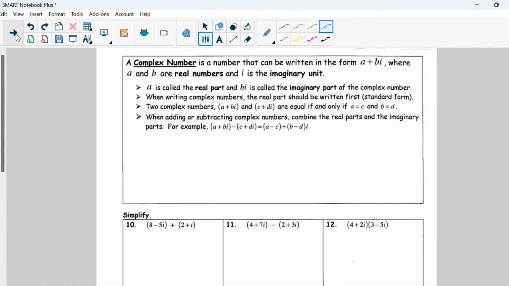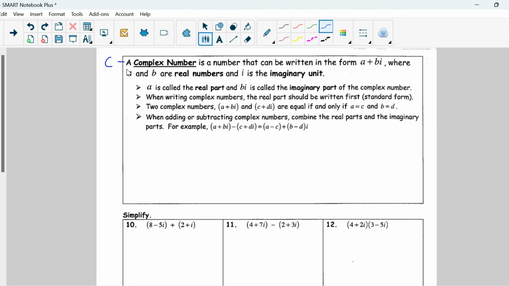All right, so all of this that we've been working with falls under the set of complex numbers, which is represented by a big capital C. A complex number is a number that can be written in the form a plus bi, where a and b are real numbers and i is just your imaginary unit. So as it says here, a is called the real part, bi is considered the imaginary part of the complex number.